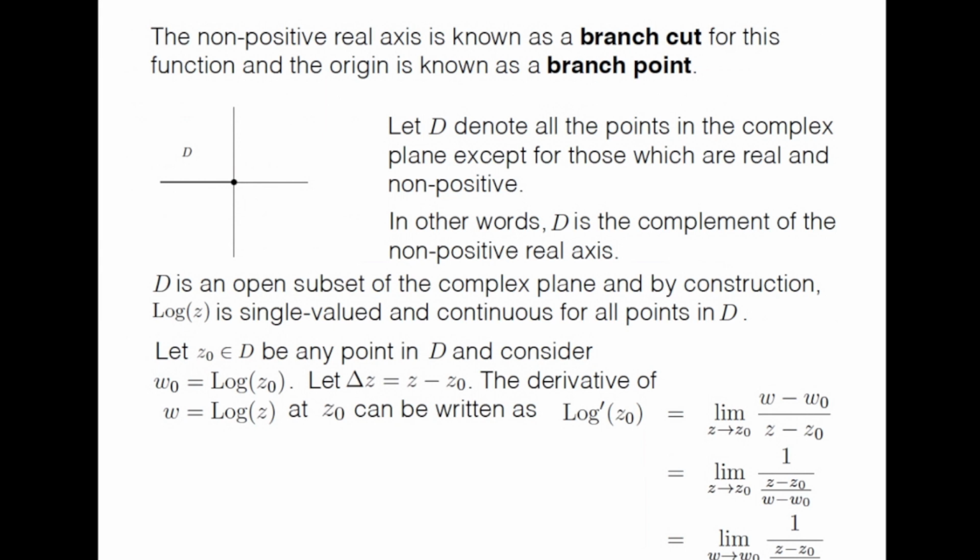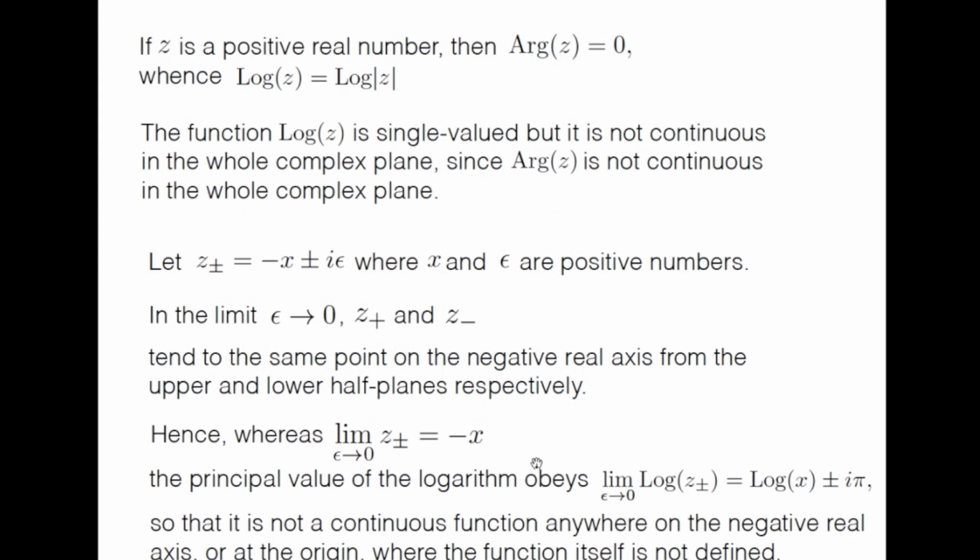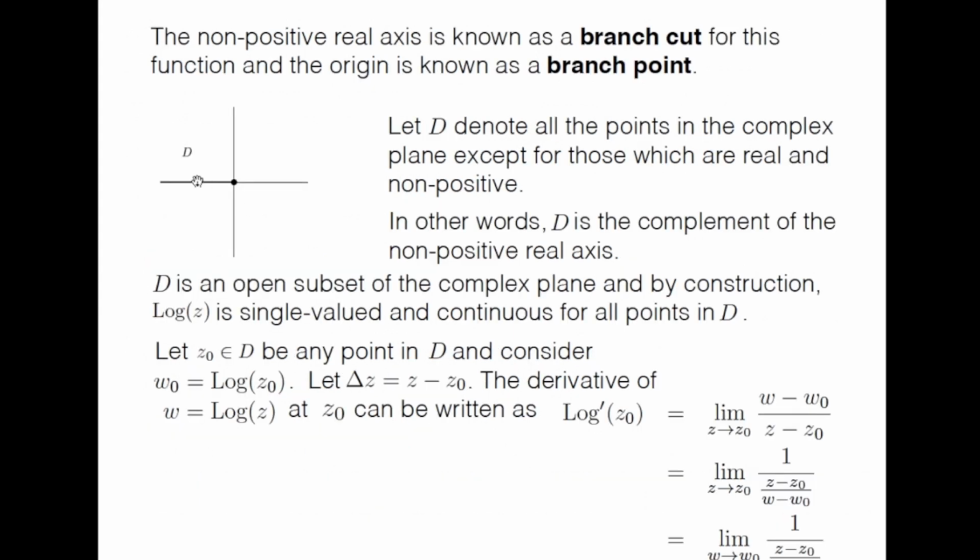Right. As I showed here, across the non-positive real axis, the principal value of the log function is not a continuous function anywhere on the negative real axis, and at the origin the function itself is not defined. So that is why we are considering the non-positive real axis as the branch cut.